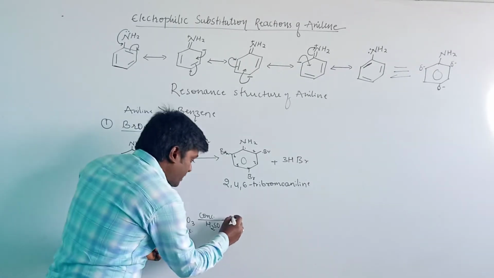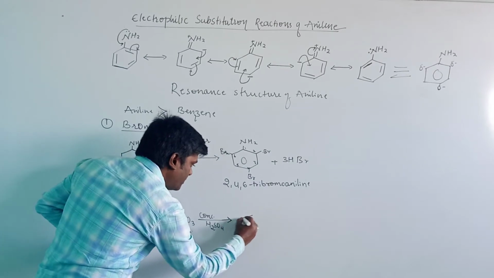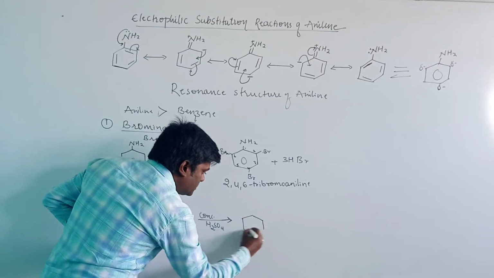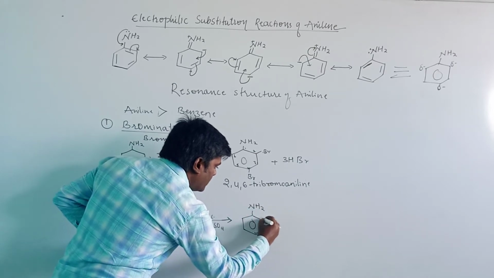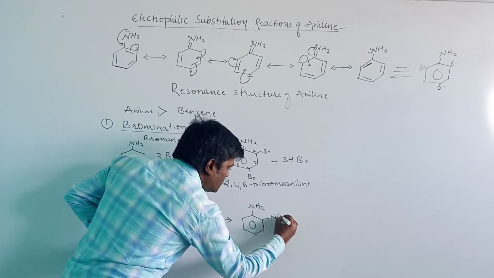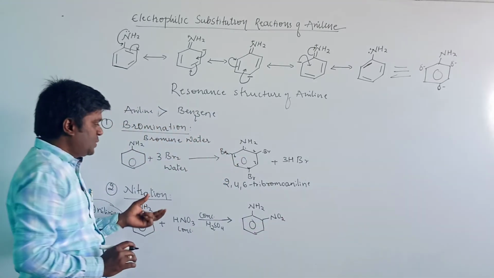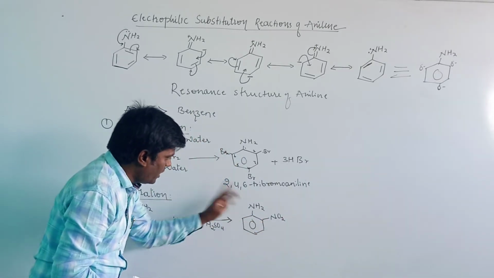Meta substitution product. Here, the first one is NH2 with NO2 at the ortho position, that is ortho nitroaniline.